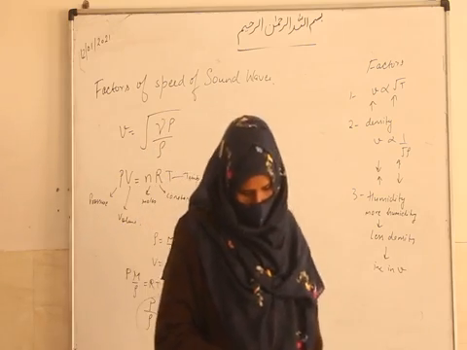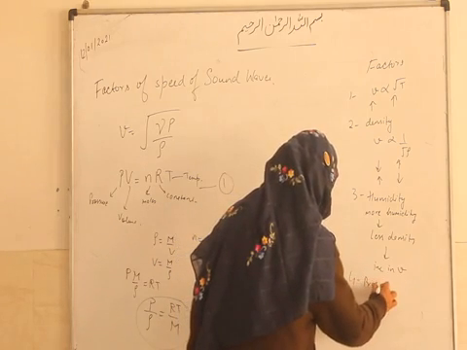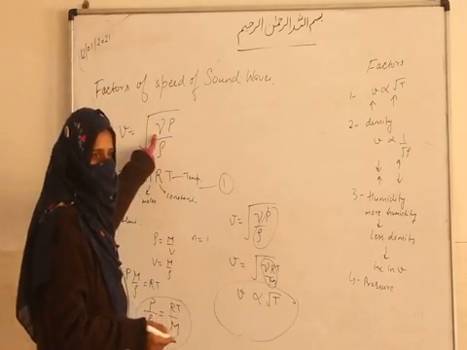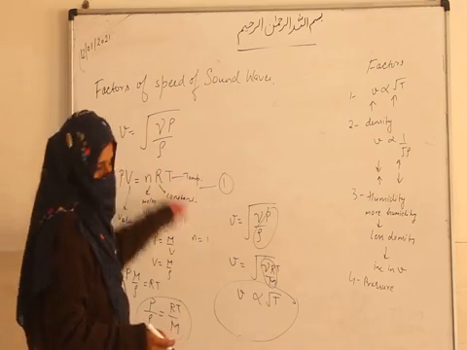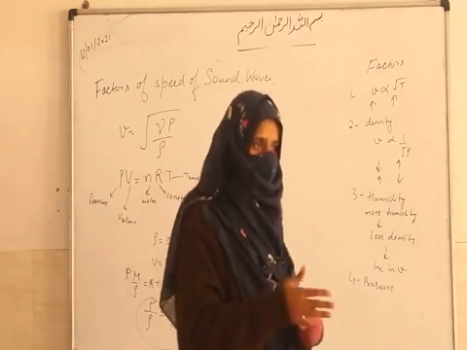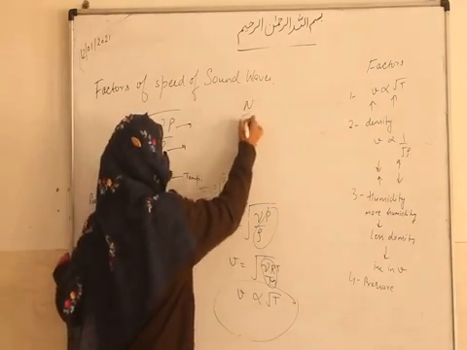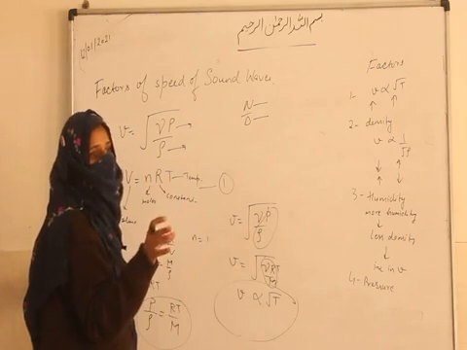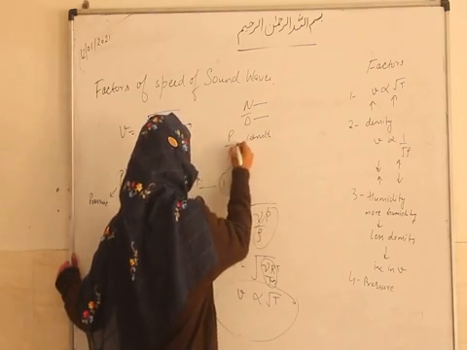Now next is the effect of pressure. You can see here that gamma is constant, it has a fixed value. Then P upon rho. If the pressure of the air increases, then density will also increase. It is like numerator upon denominator: if you are increasing the numerator, then the denominator is also increasing. So it means that somewhere it gives you a constant value. So we find that P upon rho is actually constant.